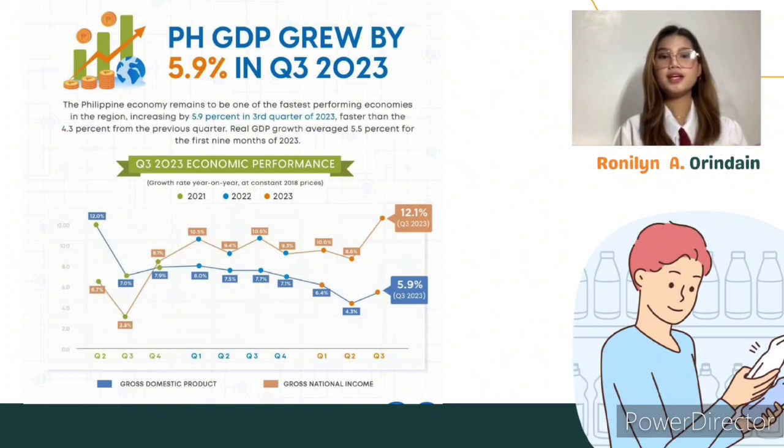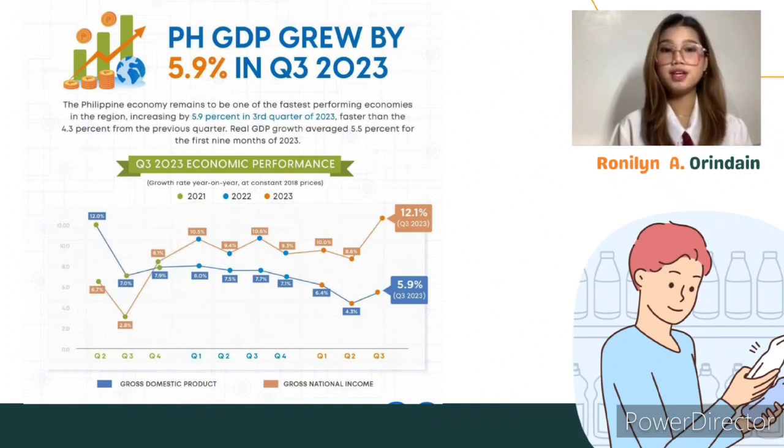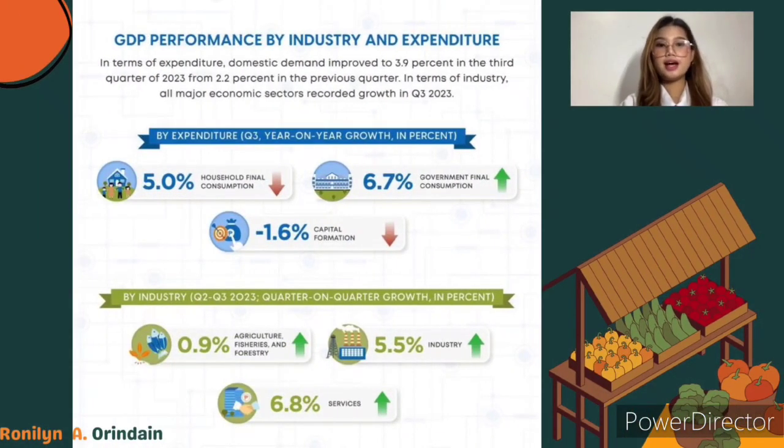The Philippine economy realized a faster expansion in the third quarter, thanks to increased government spending, as the country battled a slowdown in domestic consumption due to stubborn inflation. Data from the Philippine Statistics Authority showed Thursday that the local economy grew by 5.9%, stronger than the 4.3% growth recorded in the quarter prior. This brings the year-to-date average growth to 5.5%, with more effort needed to achieve the government's 6% to 7% target.